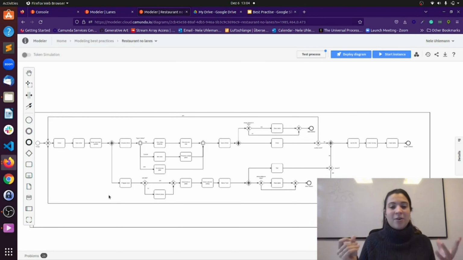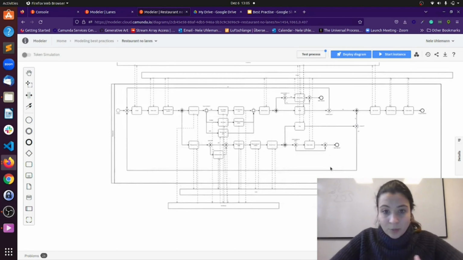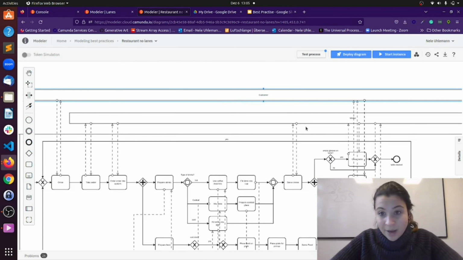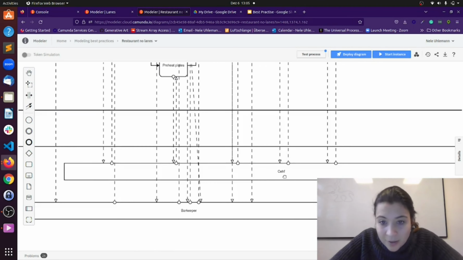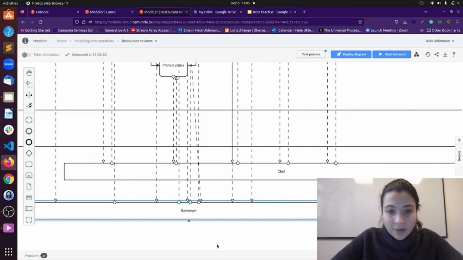You might wonder now and want to say, how can we show responsibilities? And that's a really good question. But what we can use, for example, to show and outline responsibilities is communication flows or collapsed pools with communication flows. So let's have a look into that. What I did is that every participant got a collapsed pool. So we have the customer, the waiter, the chef, and we have the barkeeper here in the process.